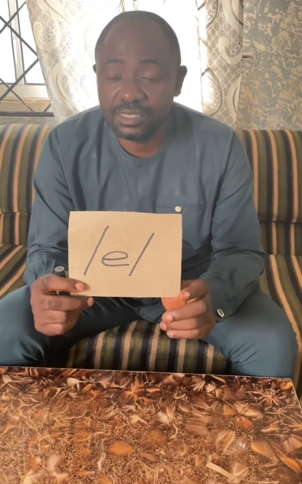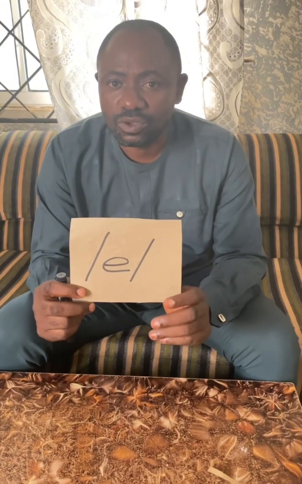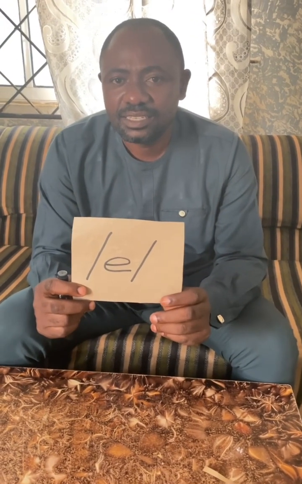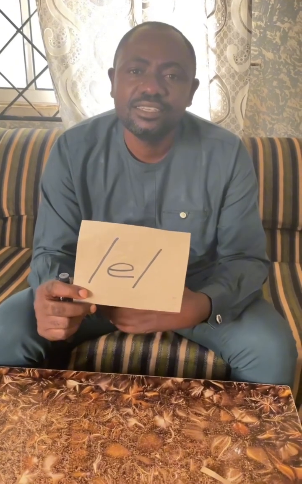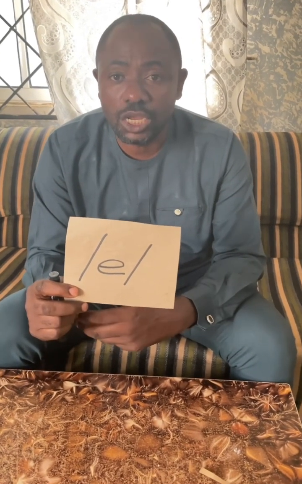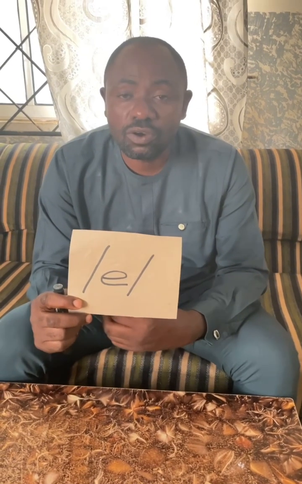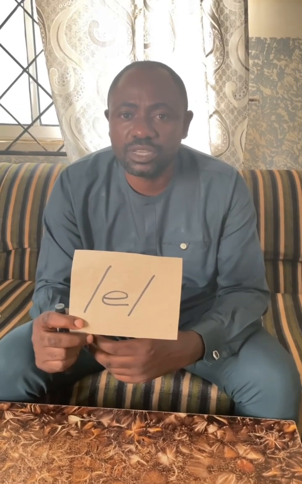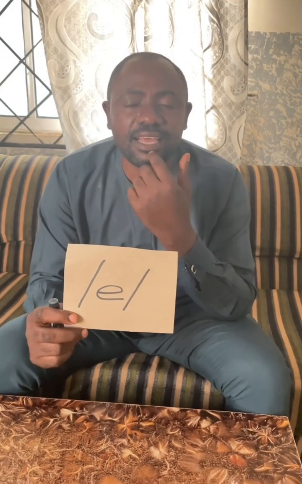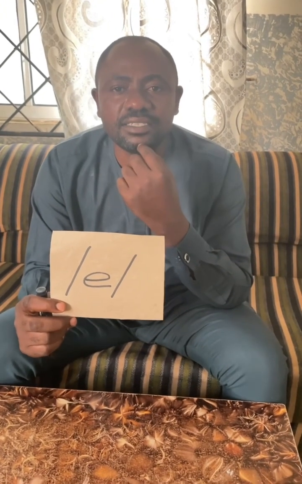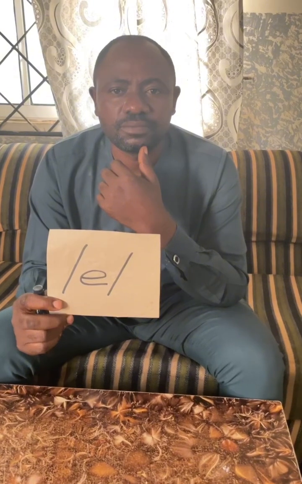Number one, it is a mid vowel. What does that mean? It means that in the course of articulation, the position of the tongue is neither too high nor too low. That is to say, the tongue is positioned in between the roof of the mouth and the floor of the mouth. As you can see, the tongue is in between the roof of the mouth and the floor of the mouth.